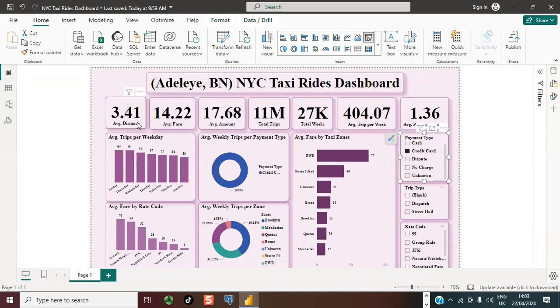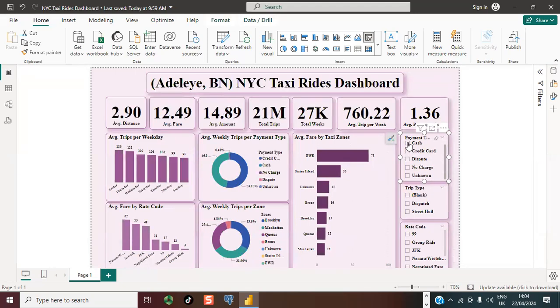Average distance is now 3.41 miles. Average fare, $14.22. Total trips, 11 million. Total weeks is still 27. That did not change. Average trip per week changed to 404. And average person per trip is still 1 person. So also you can see that the dynamics of the dashboard has changed the moment I clicked on credit card. Let me click on cash and also compare what we have.